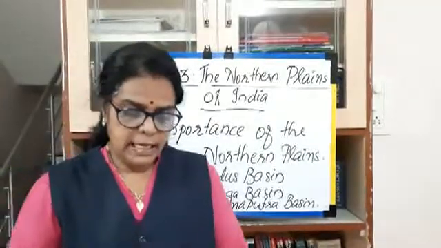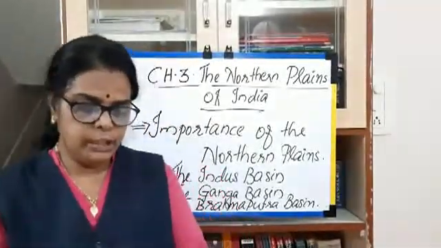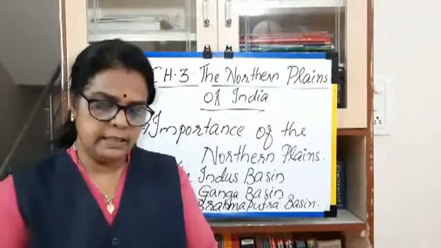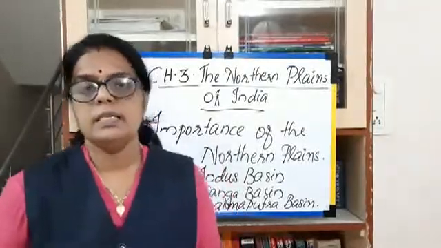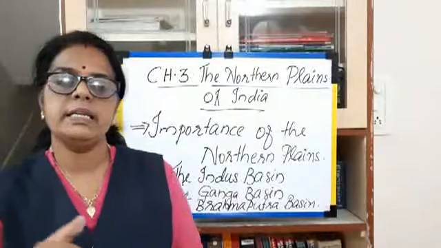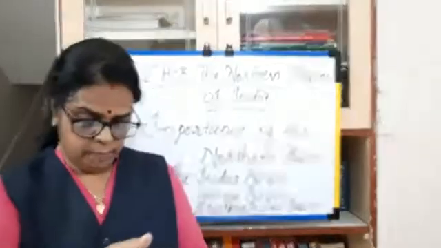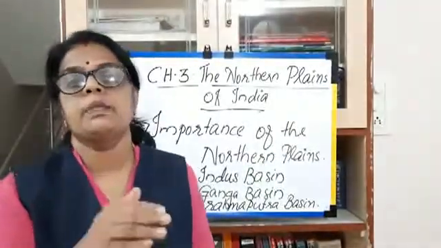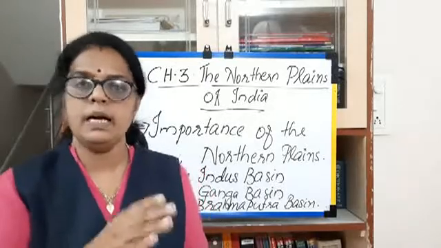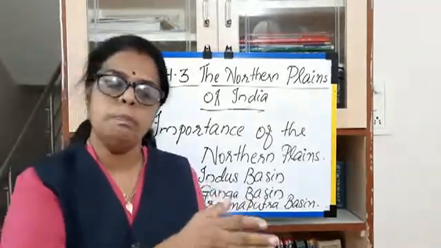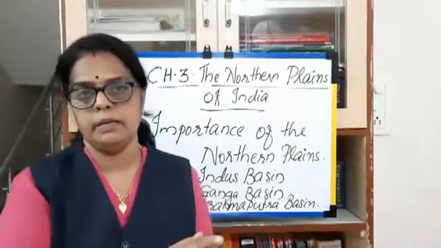The Brahmaputra, like the Ganga, breaks off into distributaries before it finally drains into the Bay of Bengal. This Brahmaputra river finally drains into the Bay of Bengal. Where does it finally reach? The Bay of Bengal.